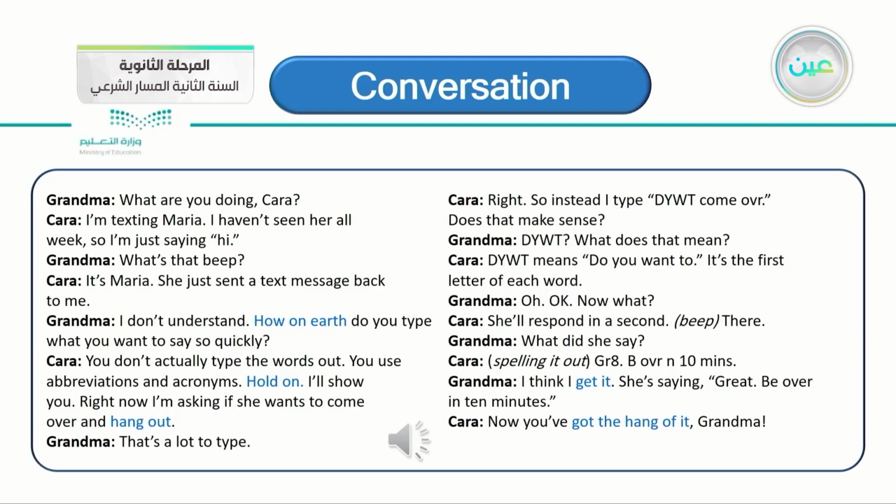Does that make sense? Grandma, DYWT. What does that mean? Kara, DYWT means do you want to? It's the first letter of each word. Grandma. Oh, okay. Now what? Kara, she'll respond in a second. There. Grandma. What did she say? Kara, GR8B OVR in 10 minutes. Grandma, I think I get it. She's saying, great, be over in 10 minutes. Kara, now you've got the hang of it, Grandma.